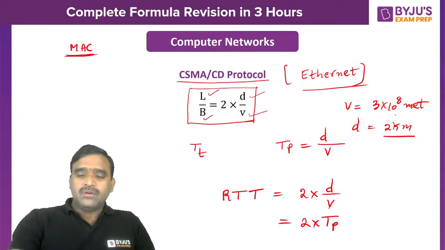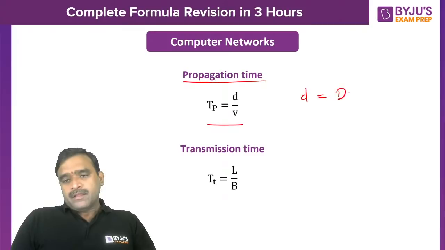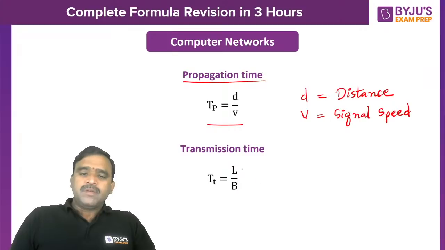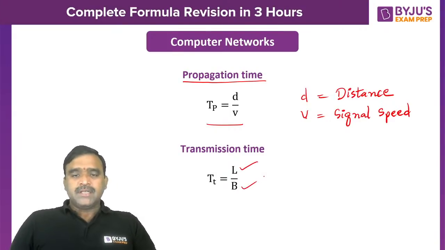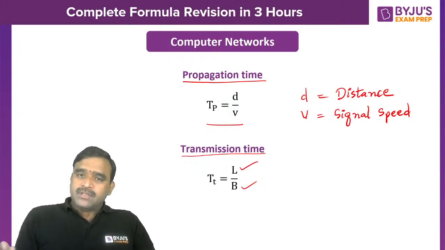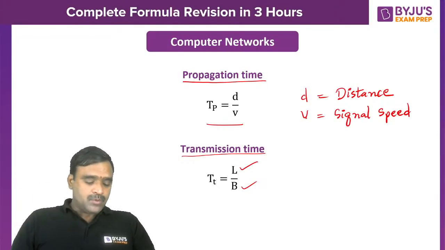Okay, now as you know, L by B is the transmission time, and there is propagation time. This propagation time formula is Tp is equal to d by v, where d is the distance. Distance means the cable length, so the length of the network, 2 kilometers, 1 kilometer, like that. v is the velocity or signal speed. And transmission time is based on the length of the data and bandwidth. Bandwidth is the speed of the network. Transmission time is represented with Tt. If you transmit more length of data, it will take more time. If you transmit less length of data, it takes less time. That depends on the bandwidth also. If bandwidth is more, the transmission time will be less. It is inversely proportional, right?